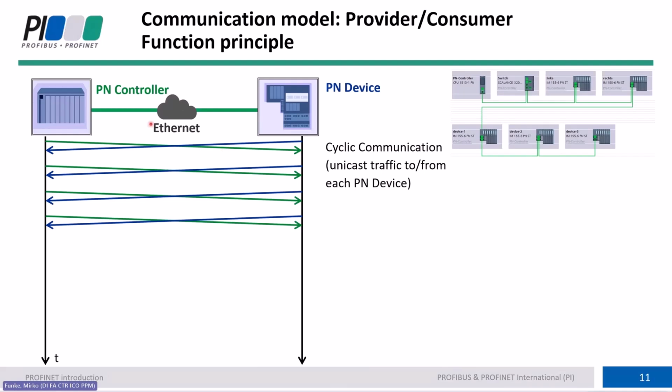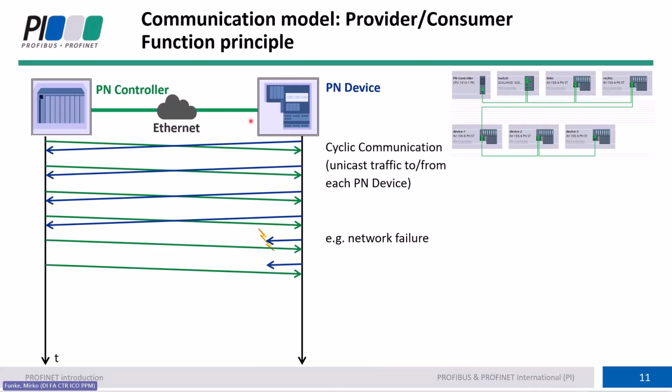Now let's imagine that in the network in between, whatever it is, it could also be a 5G network, we have a network failure. It may happen. Something is disturbed in the network, maybe a half-side broken cable, network overload, whatever it is. That means in the end, both sides will not notice that there is a communication failure inside of the network.